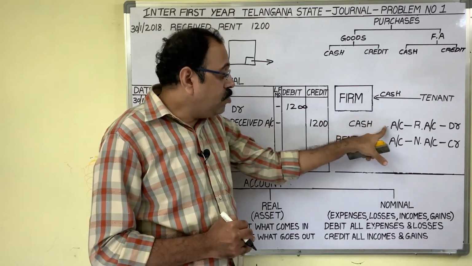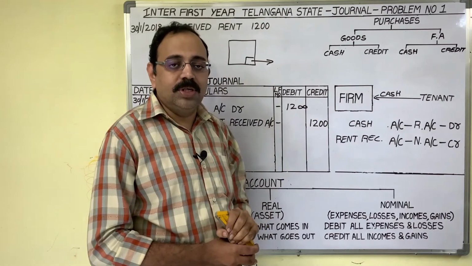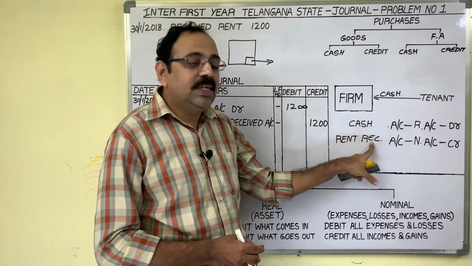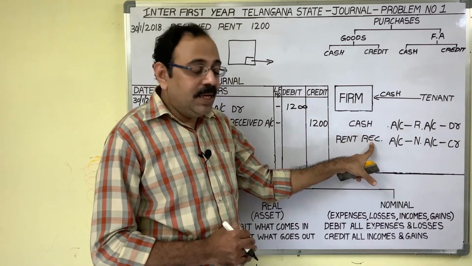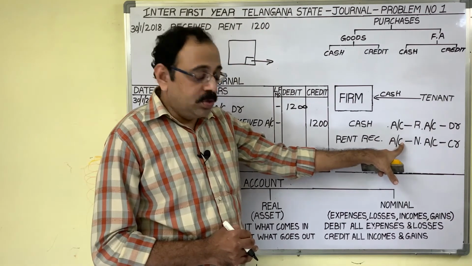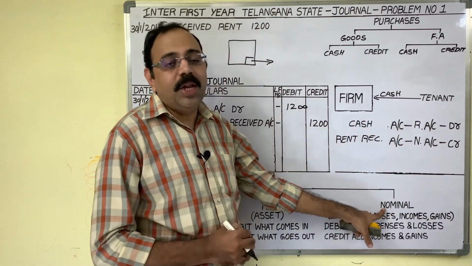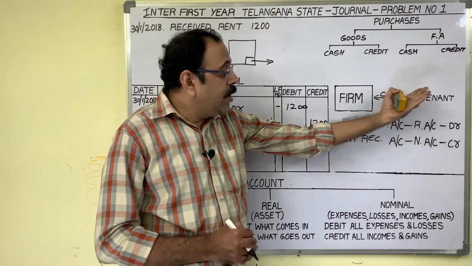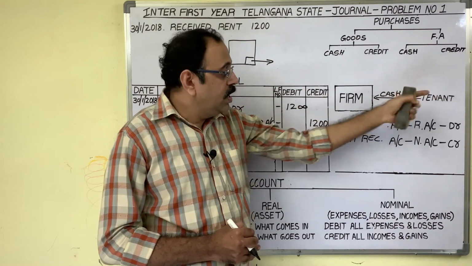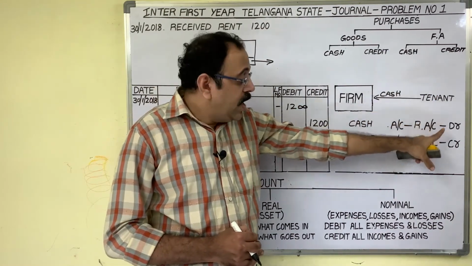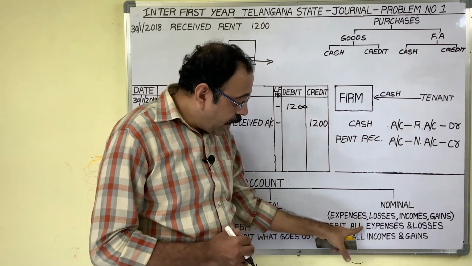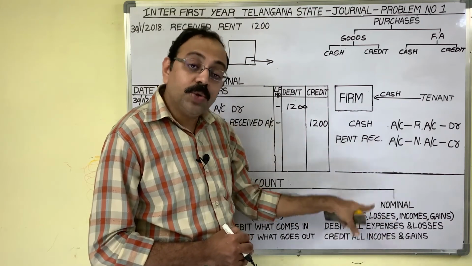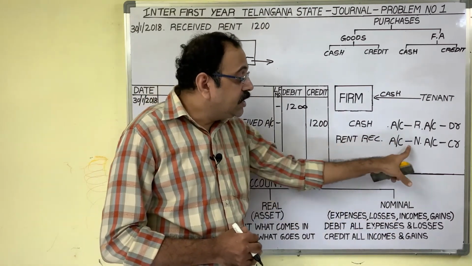Therefore cash account and rent received account are the two accounts. Cash is a real account, rent received, income. With the income name, if you open any account, that account comes under a nominal account. So it is a nominal account. Now real account rule: debit what comes in, credit what goes out. Cash is coming now, debit it. And nominal account rule: debit all expenses and losses, credit all incomes and gains. Income we should credit. Therefore credit rent received account.